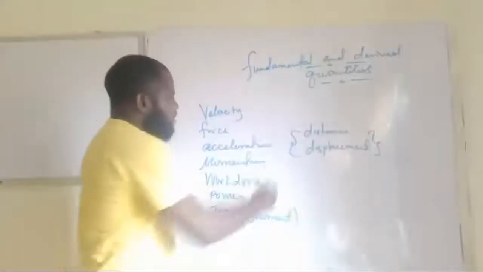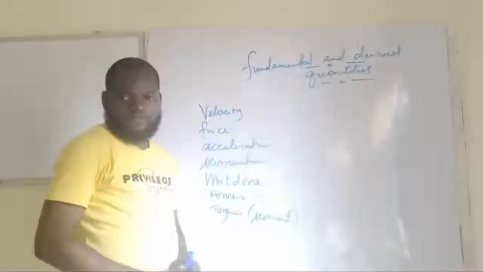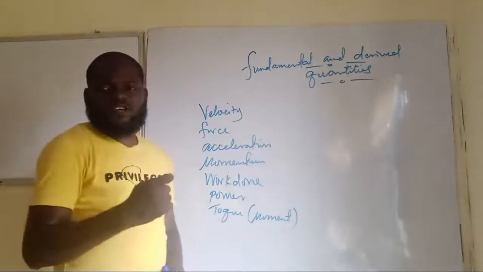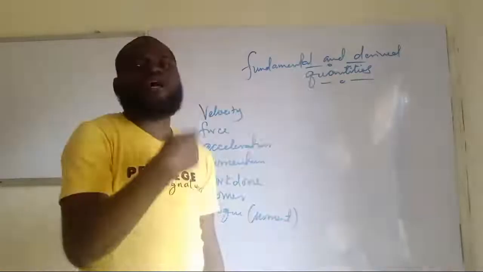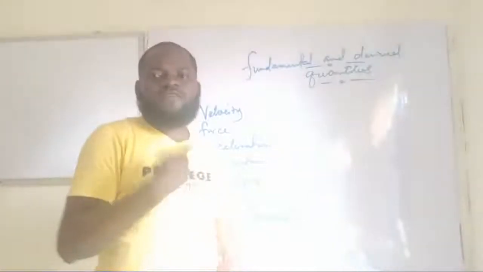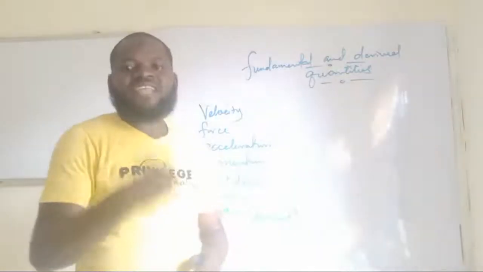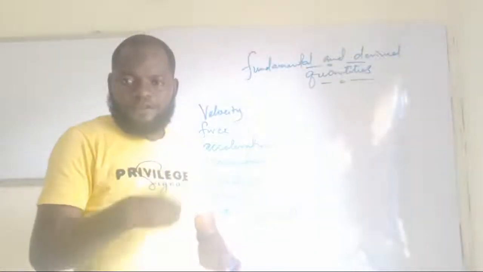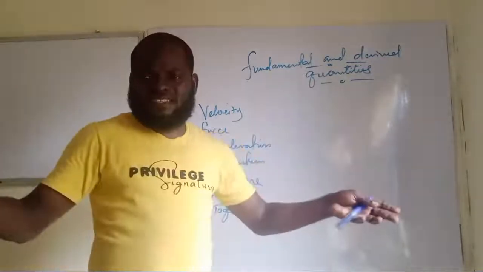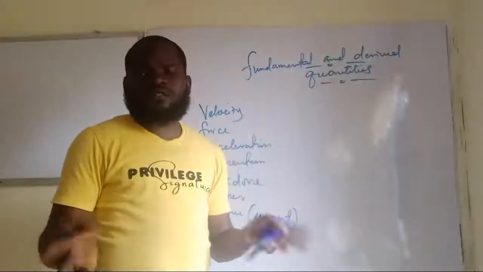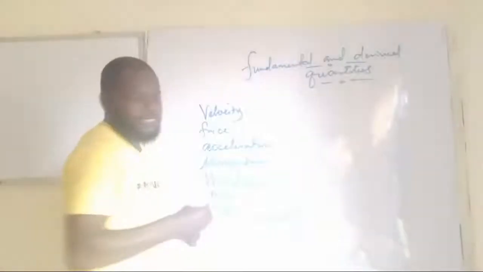Now, when you are given a question that has to do with a quantity, the question you should always ask yourself before you attempt that question is, what is the unit of this particular quantity? Because if you are given a quantity and you don't express it in terms of its units, you tend to get it wrong. I repeat, you tend to get it wrong. Even when you do the right thing, you still arrive at the wrong result because you don't follow the appropriate unit. And what's the appropriate unit for velocity?